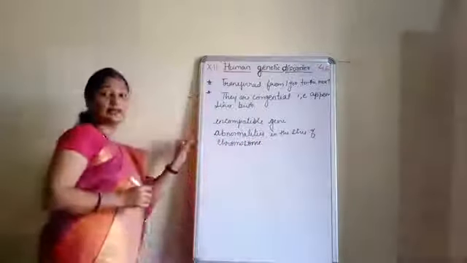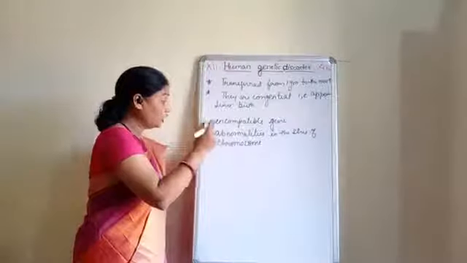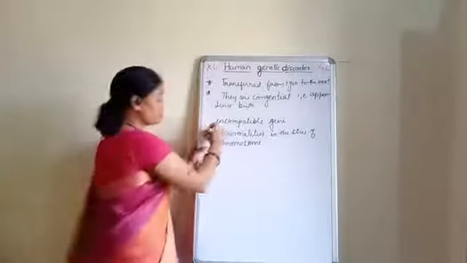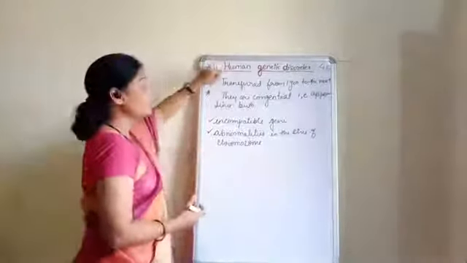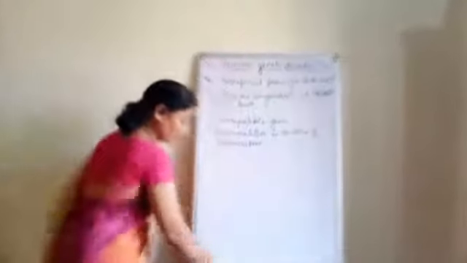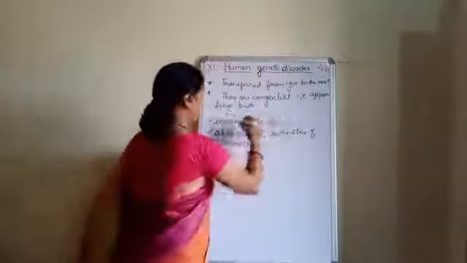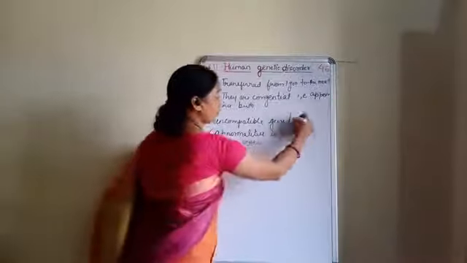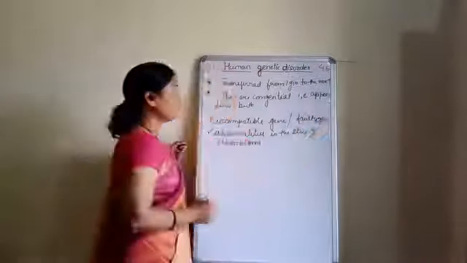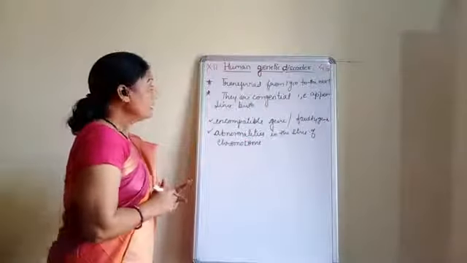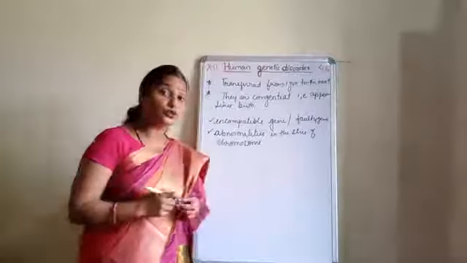Clear? Like abnormalities in the structure or behavior of the chromosome. So these are the two major factors for the genetic disorder. Okay. Now along with the incompatible gene we can write down also that is faulty gene. Clear?